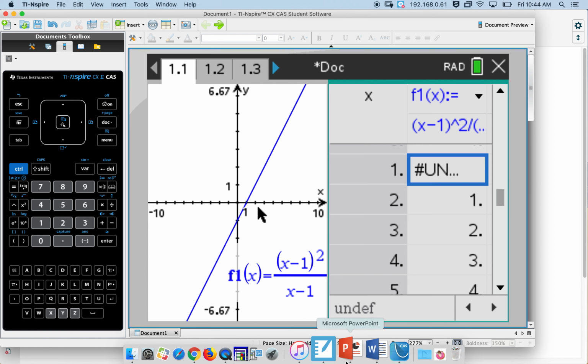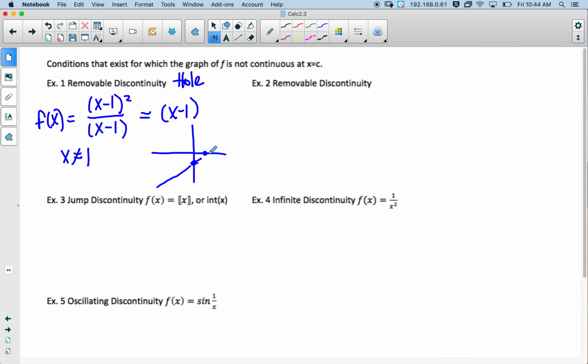So to more accurately draw our graph, we should put an open circle at 1. Well, that doesn't really look very open, does it? Let me try and make it look a little bit better. I'm going to do an open circle. Okay, so that's a removable discontinuity, and we know that if we were to draw it, we have to lift our pencil up in order to draw that line. The other way we know that there's a discontinuity is the limit from the left is equal to 0 at x equals 1. The limit from the right is equal to 0, but f of 1 is undefined. Okay? So that's a removable discontinuity.